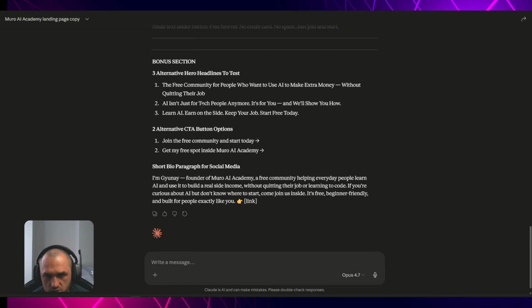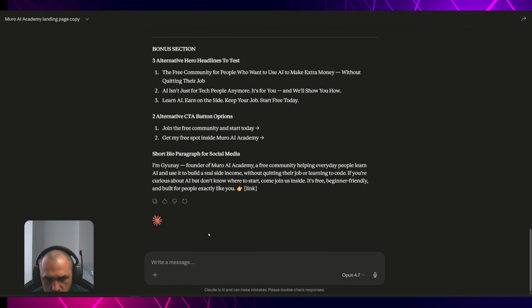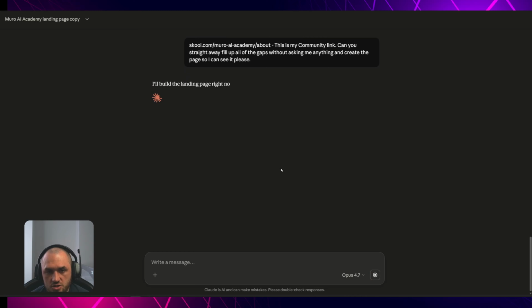The free community: AI is not just for tech people anymore. Learn AI on the side, keep your job. This is really good. So let's give it my link and say, can you straight away create the web page? This is my community link. Can you straight away fill up all of the gaps without asking me anything and create the page so I can see it, please? And let's see what kind of page it's going to create.